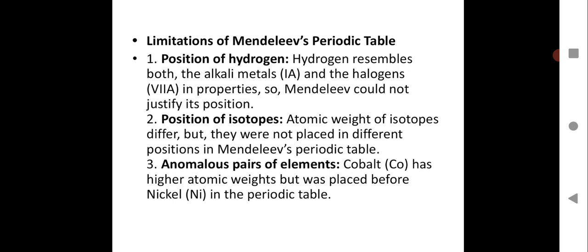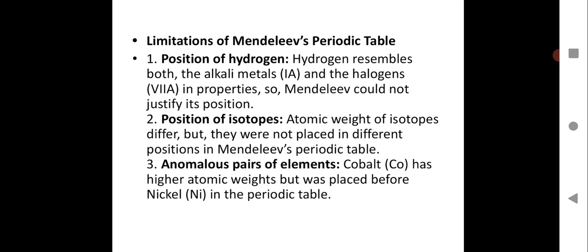Position of isotopes. Atomic weight of isotopes differ, as you all know. That means the atomic mass of the isotopes differ. Like you have protium, deuterium and tritium, the isotopes of hydrogen. So the atomic mass of protium is 1, deuterium 2, tritium 3. So what happened to those isotopes?